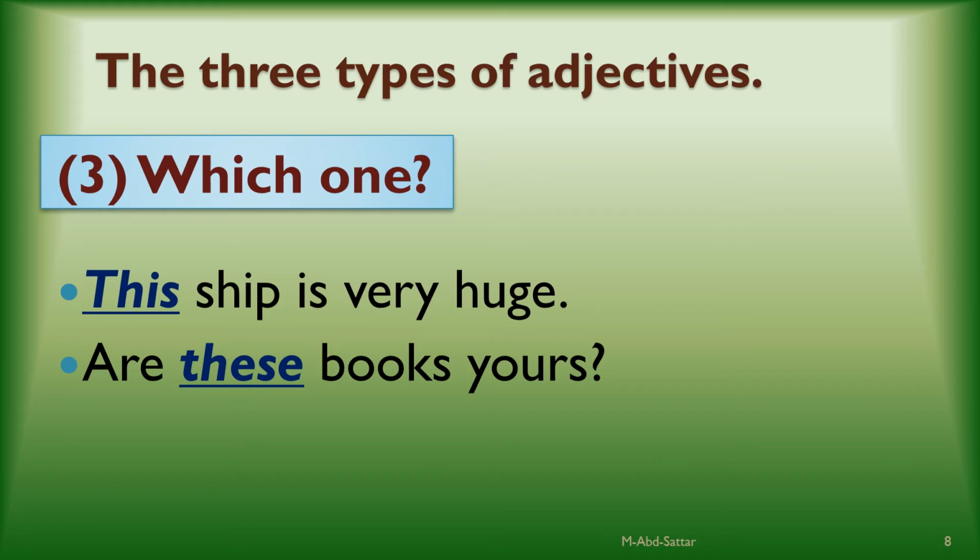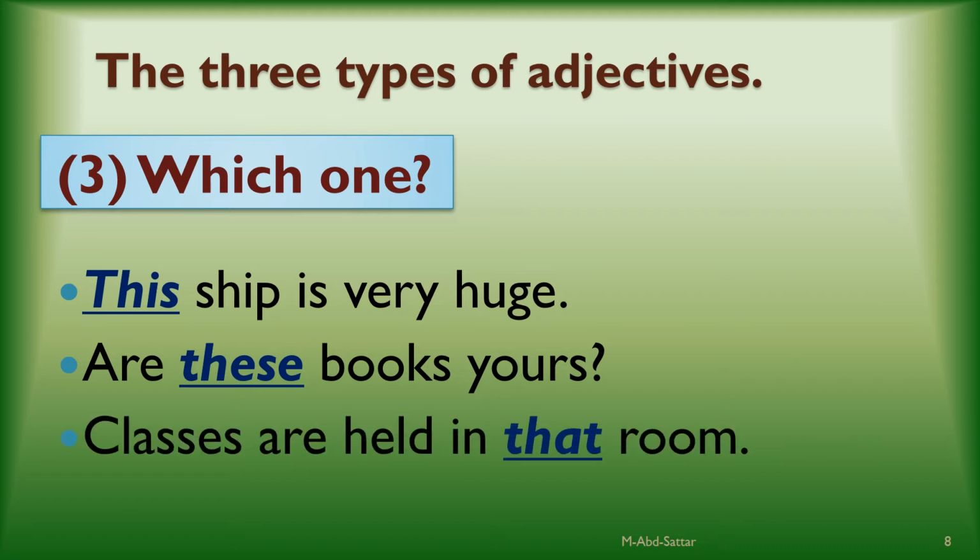Are these books yours? Which books are you talking about? These books that are on the shelf. Are these books yours? The word these is another adjective that tells which one. Classes are held in that room. Excuse me, which room are you talking about? I'm talking about that room over there at the end of the corridor. That room. So the word that is another adjective that tells which one or specifies which one.